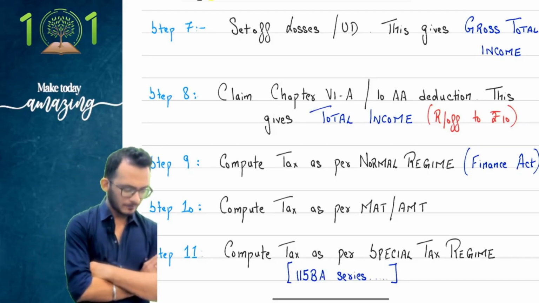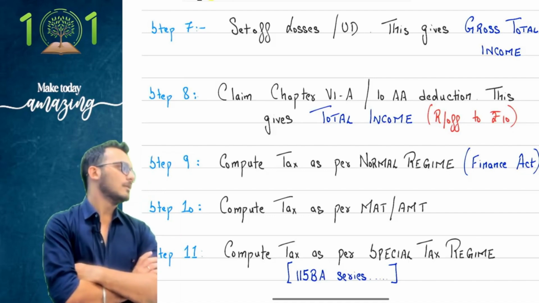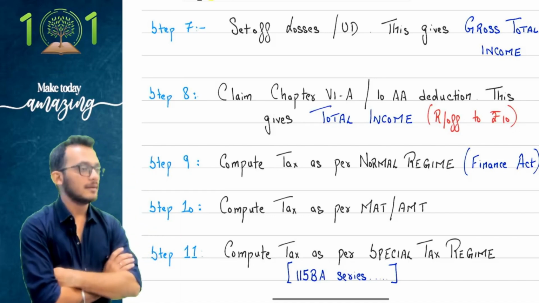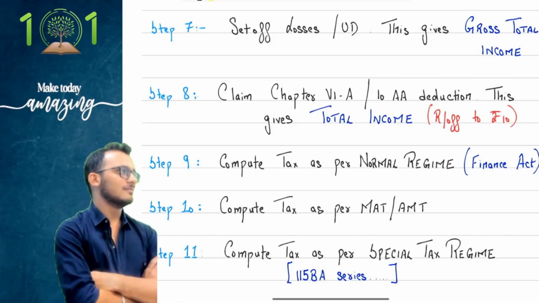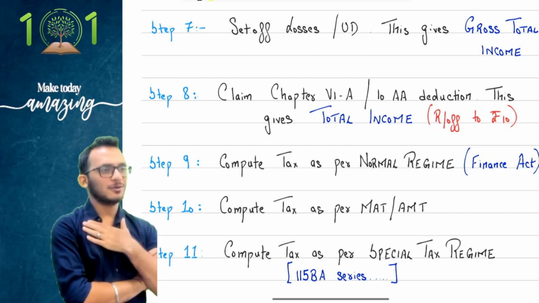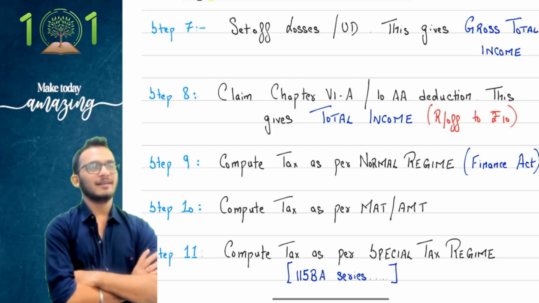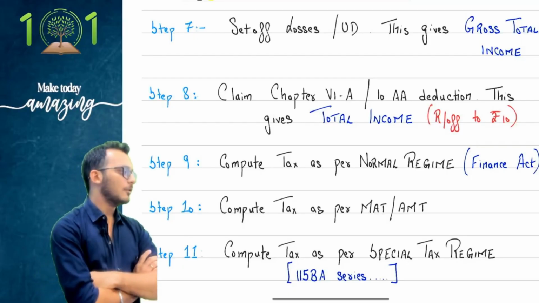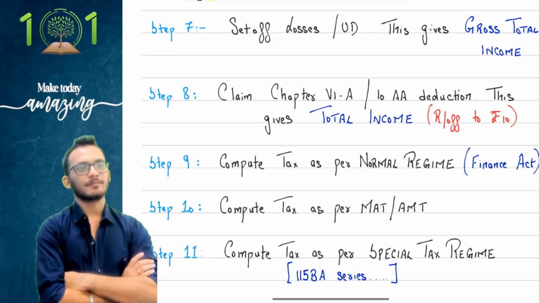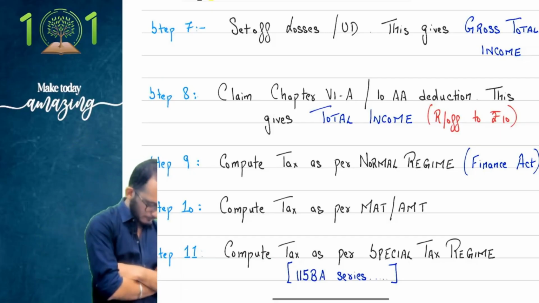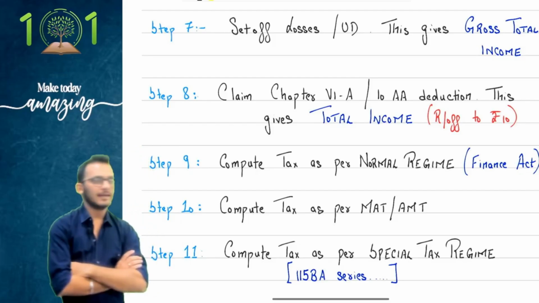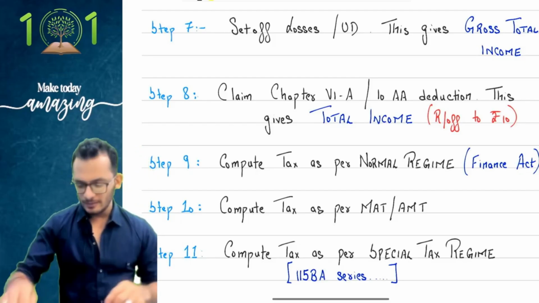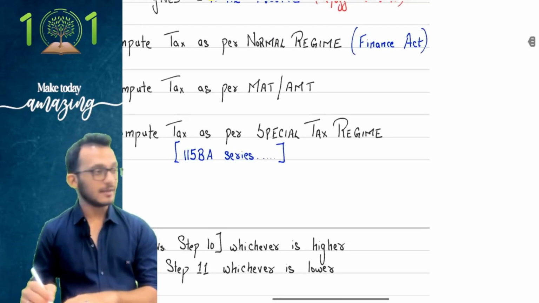Compute tax under DTR. D for dog, T for time, R for Rahul. DTR, within brackets default tax regime, under section. People, learn some jargons.